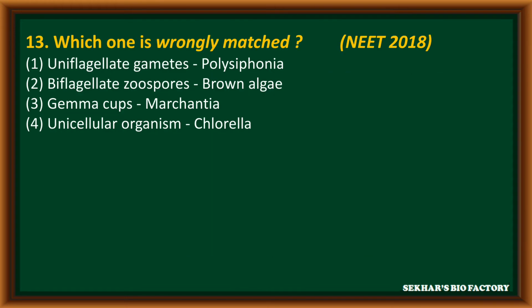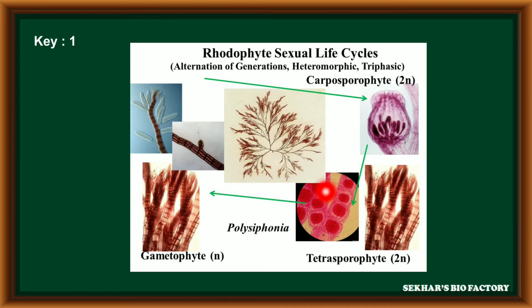Question number 13 from NEET 2018. Which one is wrongly matched? First option, uniflagellate gametes, Polysiphonia. Second option, biflagellated zoospores, brown algae. Third option, gemma cup, Marchantia. Fourth option, unicellular organism, Chlorella. The wrongly matched one is first option, uniflagellate gametes, Polysiphonia. In Polysiphonia, gametes are produced in sexual reproduction, but these are non-motile in nature.